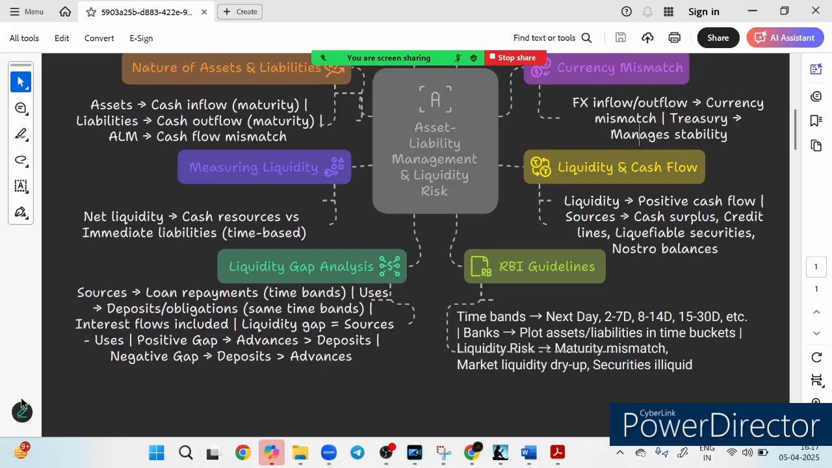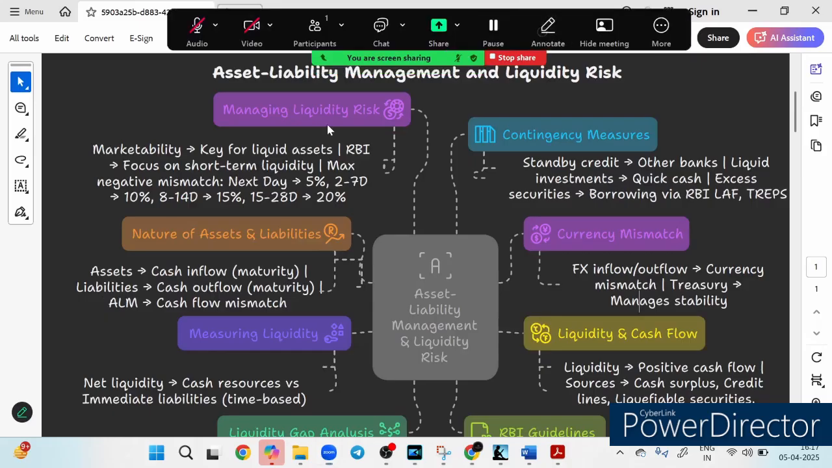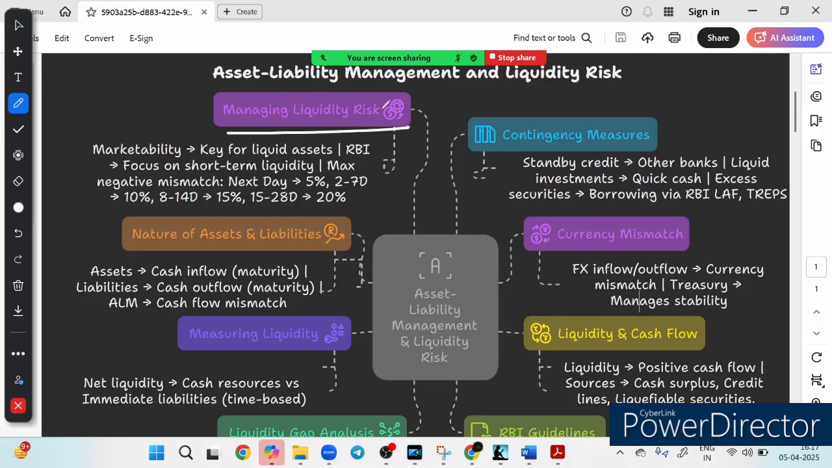Now the question is how to manage the liquidity risk. So at the top you will see managing the liquidity risk. RBI plays a key role here, because the liquidity threshold is set by RBI. Marketability is the key for liquid assets, so liquid assets should be marketable, and RBI is always focused on short-term liquidity. And RBI has kept some threshold on maximum negative mismatch.